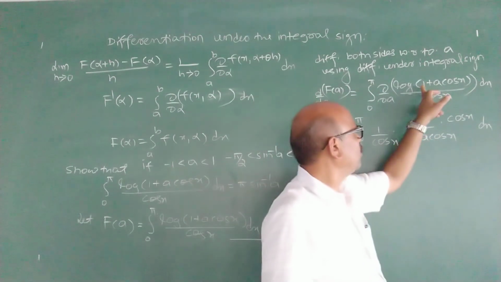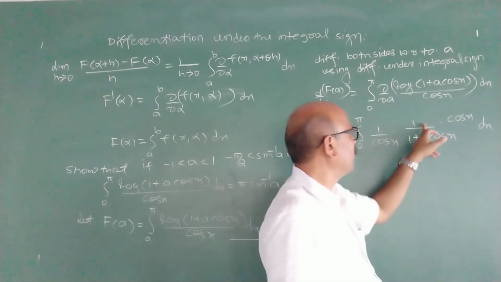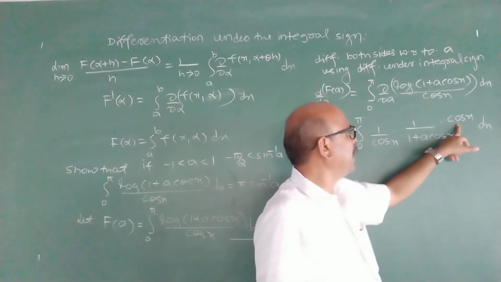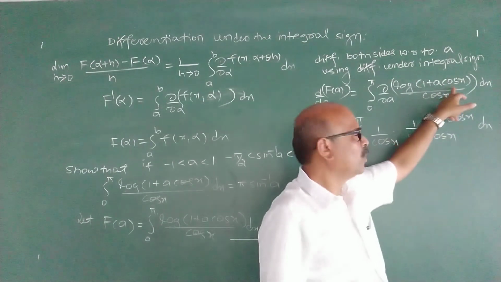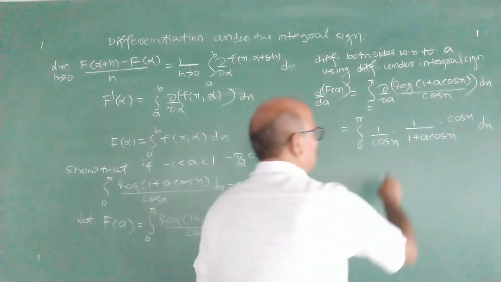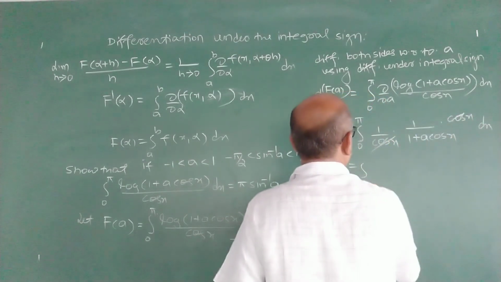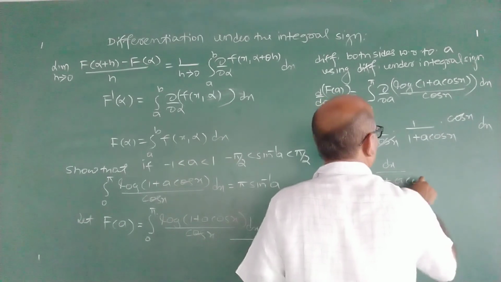So x is constant. How to differentiate 1 upon cos x? First it is constant. Then the derivative of log u is 1 upon u. d by da of a cos x is cos x, because we are differentiating with respect to a here. Cos x is constant. Now this cancels. It is integral 0 to pi dx by 1 plus a cos x.